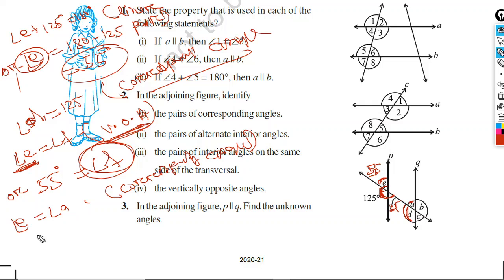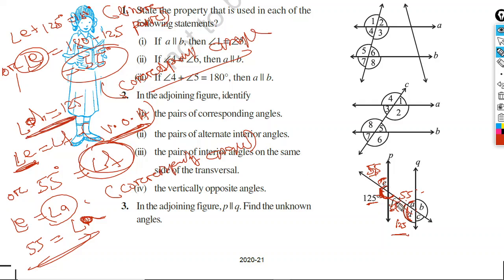Therefore angle E, which is 55 degrees, equals angle A. So angle A is 55 degrees. Again, this 125 and angle D: we have already found angle D is 125, corresponding angle.